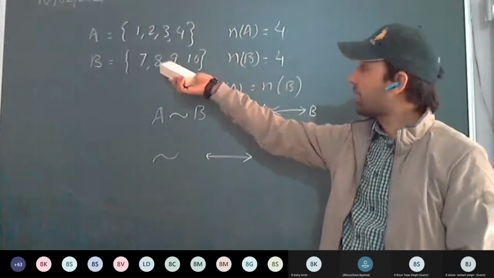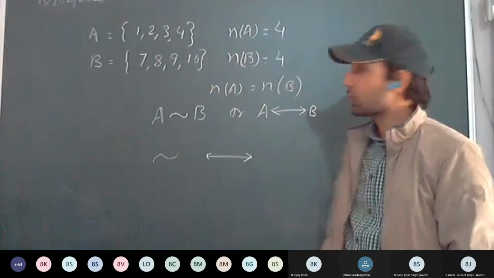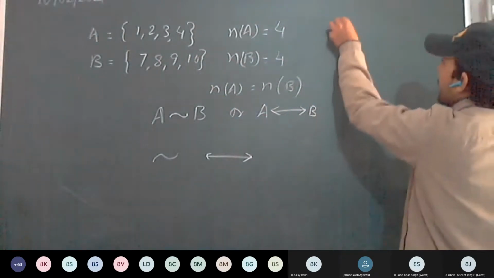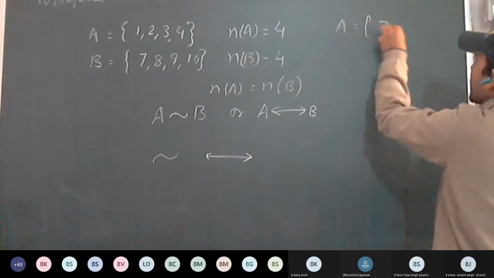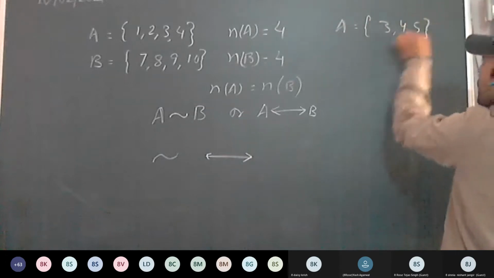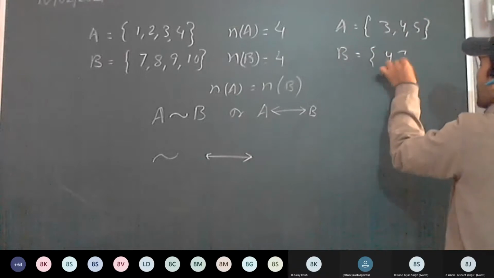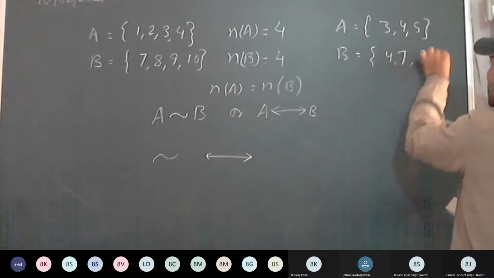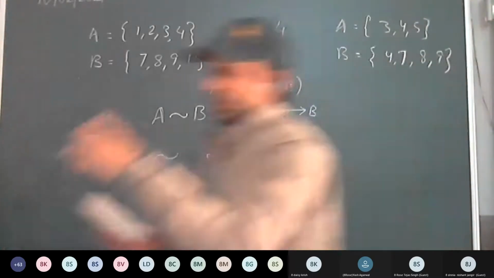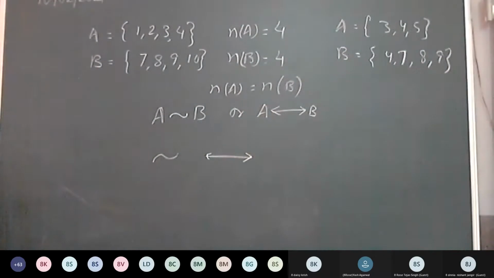Number of elements is same. Understood? For example, now we take A set 3, 4, 5. B set 4, 7, 8, 9. Are they equivalent sets? No, sir.